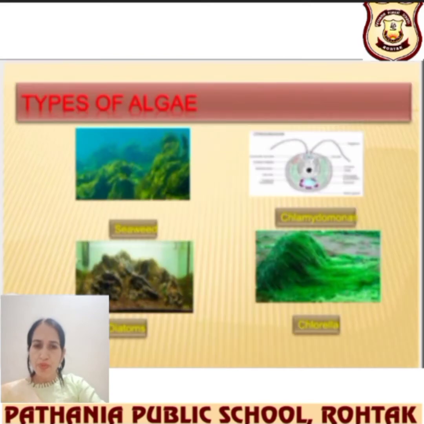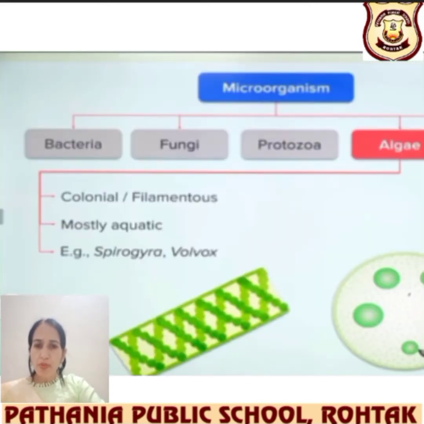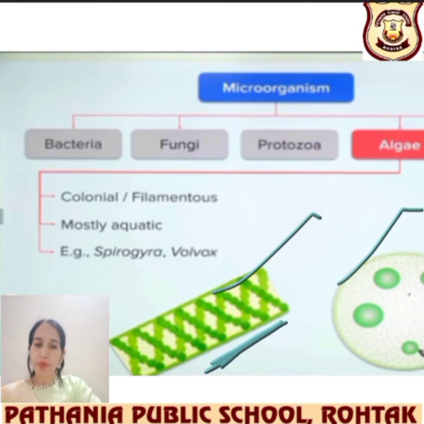Okay, so let's talk more about algae. Algae are found, or I can say appear, in colony forms, and they are filamentous. They are long structures. They have filaments, and they multiply like this. The whole filament will multiply, right? Not a single cell, the whole filament will multiply. They are mostly aquatic only. Spirogyra and Volvox are examples. I'll say this is Volvox and this is Spirogyra, and they are multiplying. The full filament is being multiplied over here.